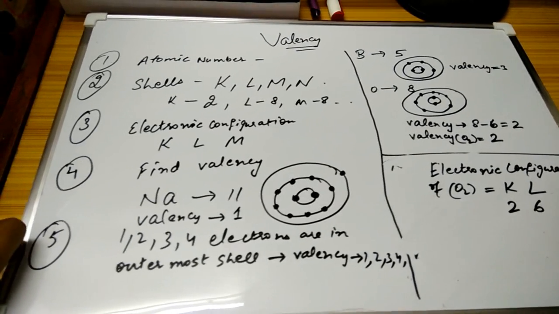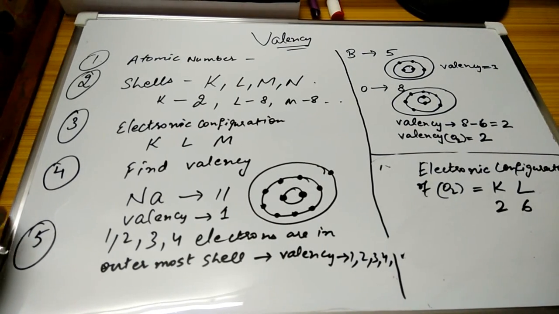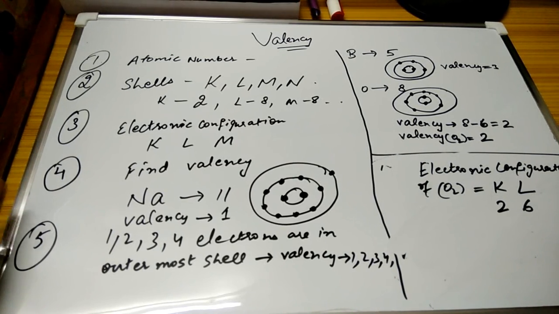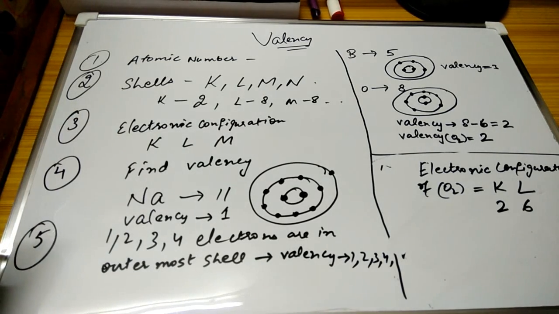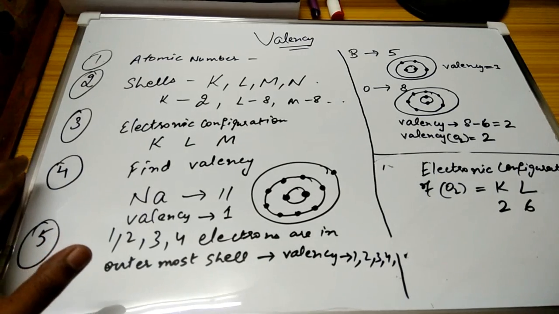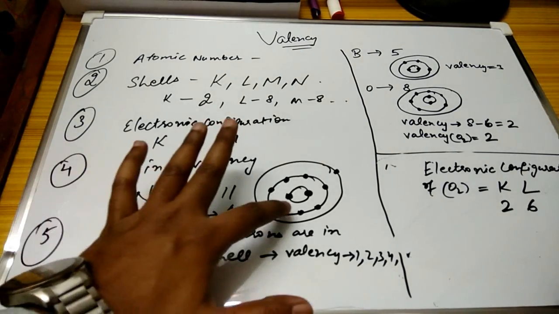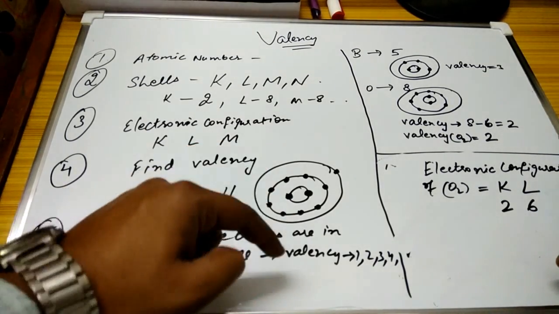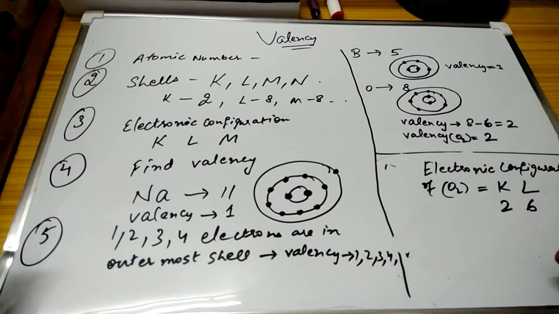Let me sum up once again. To find the valency, you need to find the atomic number, then mark the respective shells like K, L, M, N, and you can devote only 2 electrons to the K shell, while the L and M shells take 8 electrons. You write the electronic configuration like K, L and M. As you go on increasing the electrons, you will find the outermost electrons present in the shells.